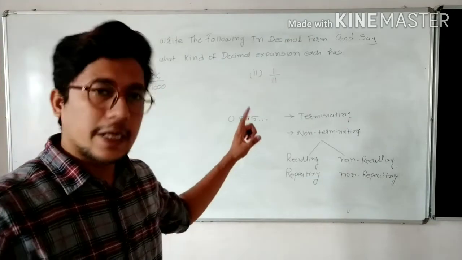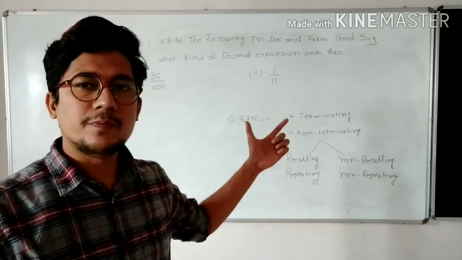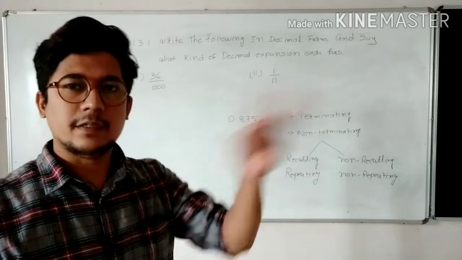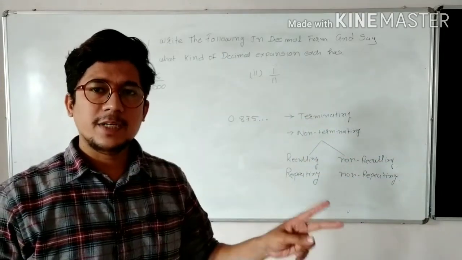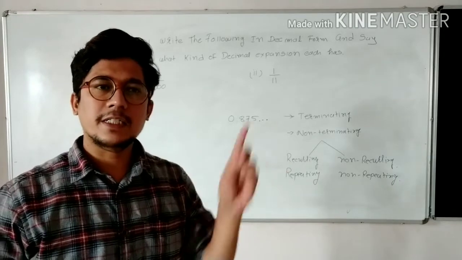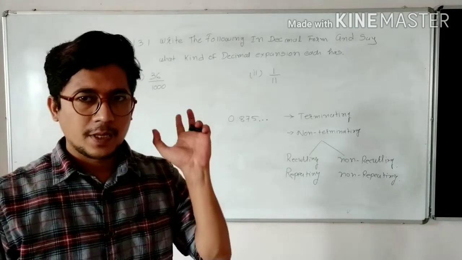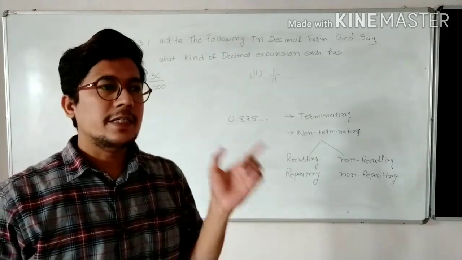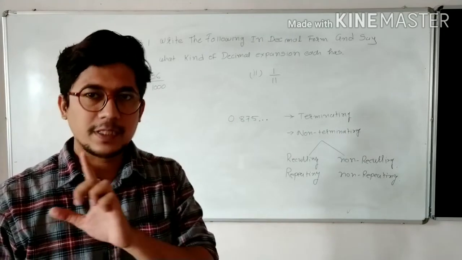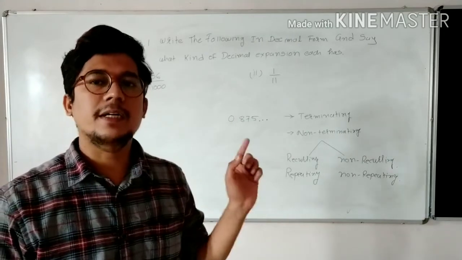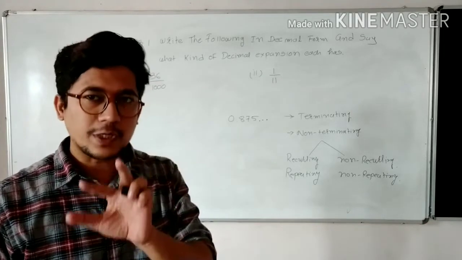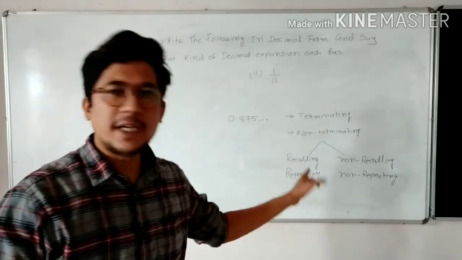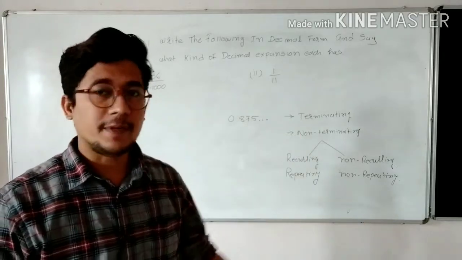Again, revision. Any division process is either terminating or non-terminating. Terminating means after some extent the decimal points will stop. Non-terminating means the decimal will never stop, that means you will never get a remainder of 0. Non-terminating division has two types. First is repeating, second is non-repeating.